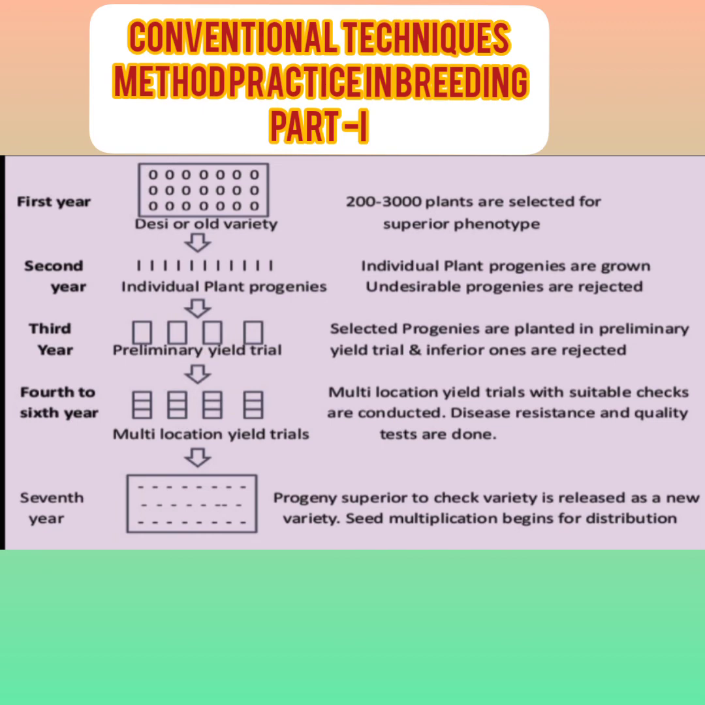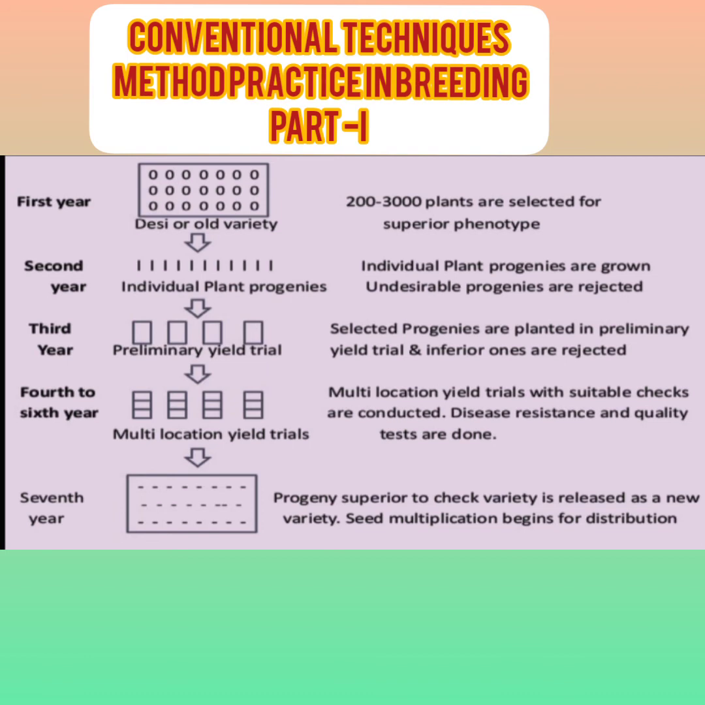200 to 3000 plants are selected on the basis of superior characters in the first year. Then in the second year, individual plant progenies are grown, undesirable progenies are rejected, and the seeds of superior characters are collected. The progenies are grown in individual rows, and the undesirable progenies are rejected or eliminated.